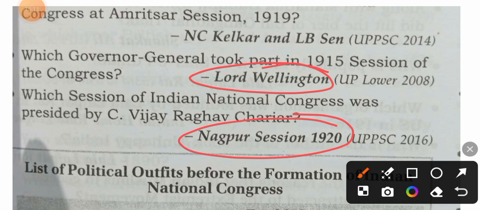So can you tell me when did the League of Nations establish? League of Nations was established on 10 January 1920.